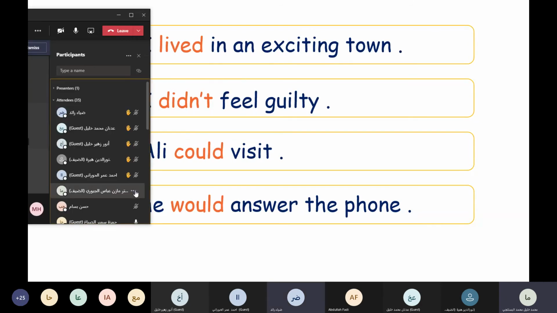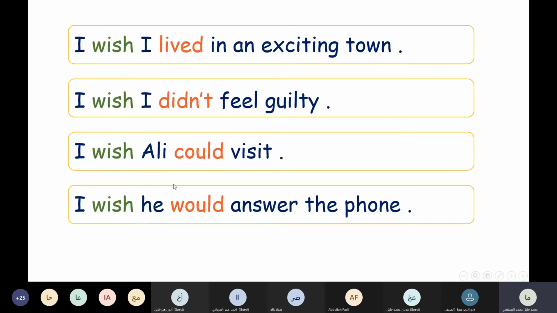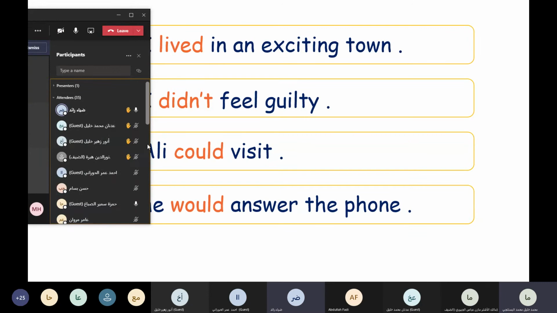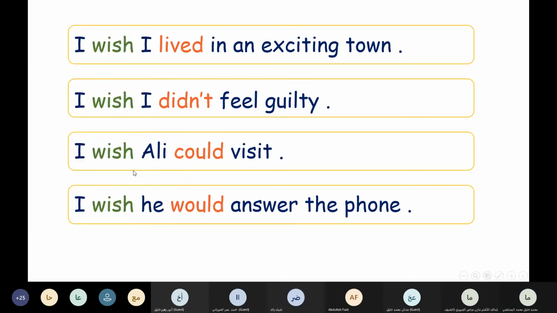Next, who can read? Mazen, read the third. I wish Ali could visit me. Good. I wish Ali could visit me. Good, thank you. Now, what about the third? Yes, read. Okay. I wish he would answer the phone. Good. I wish he would answer the phone, but in reality, he didn't answer. Good, thank you.